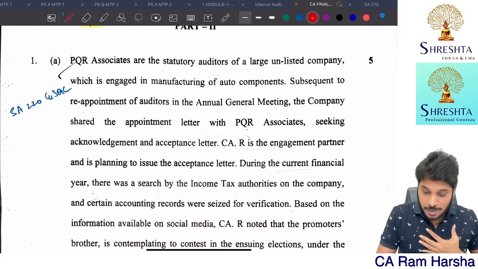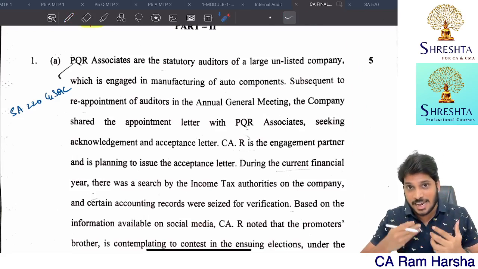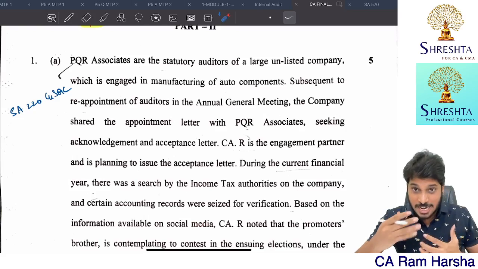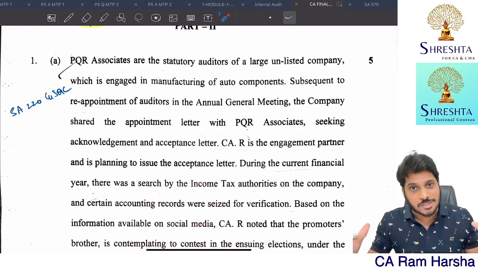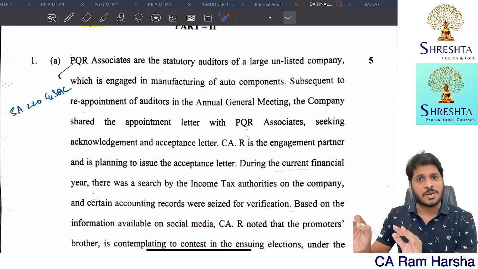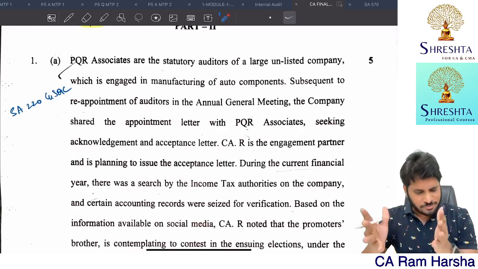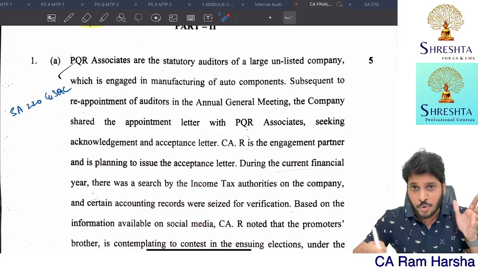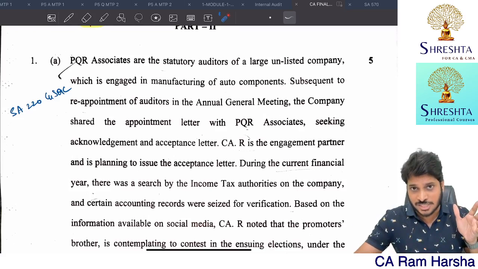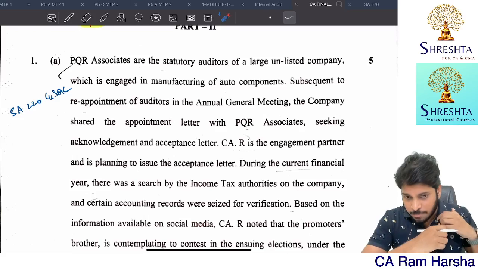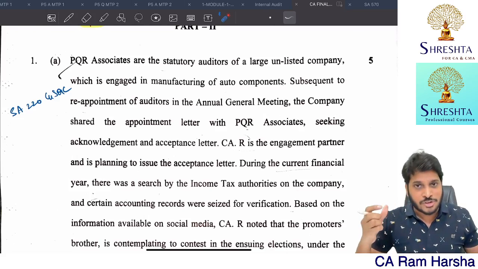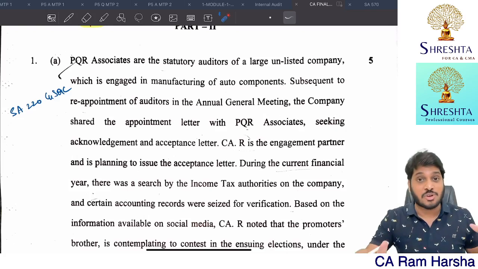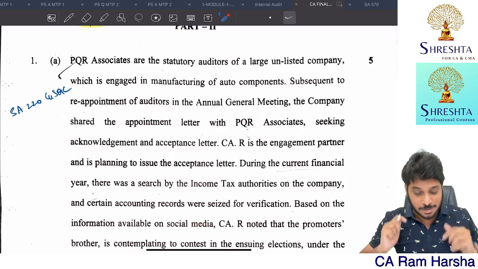And this is one paper which once again reminds you, don't go for shortcuts. If you learn the subject properly and conceptually, it's very simple. The Institute is testing questions more pragmatically. They are making all the papers very practical. They don't want to test your memory part alone; they want to test your application part and analytical part.